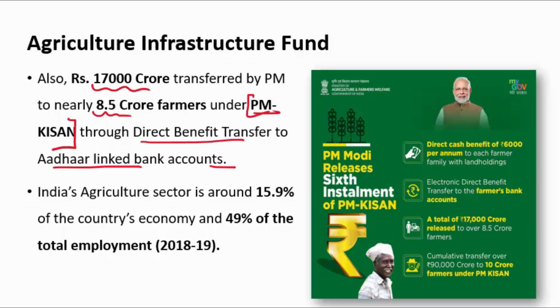At the launch, they also highlighted that India's agriculture sector is around 15.9%, approximately 16% of the country's economy, and 49% of the total employment generation. So the share of agriculture in employment is 49% in the year 2018-19.